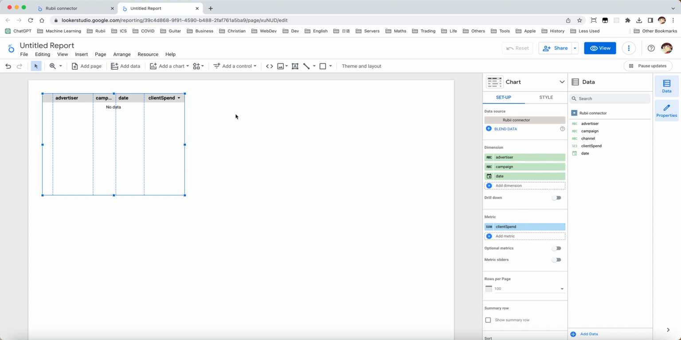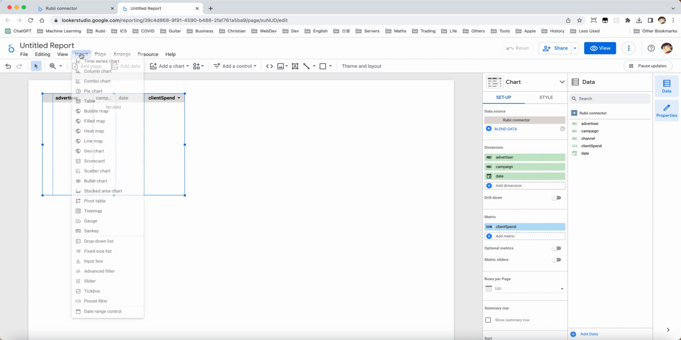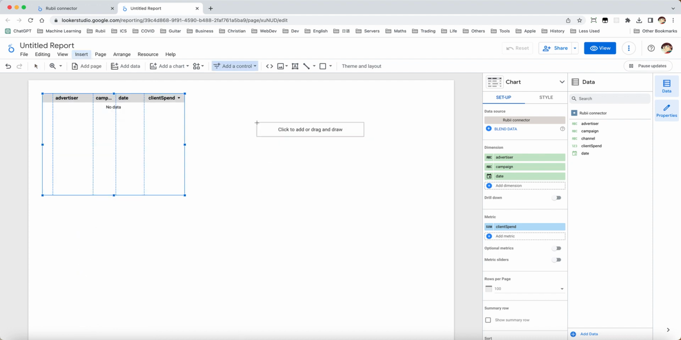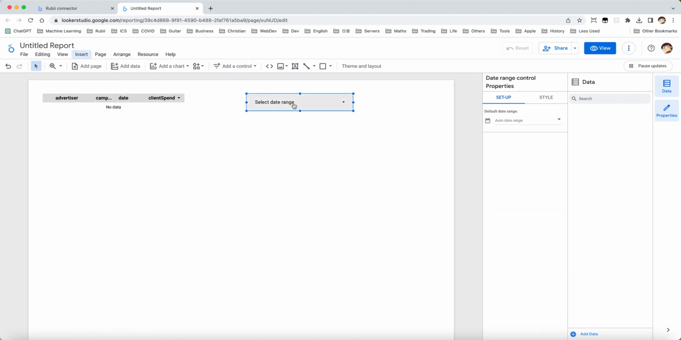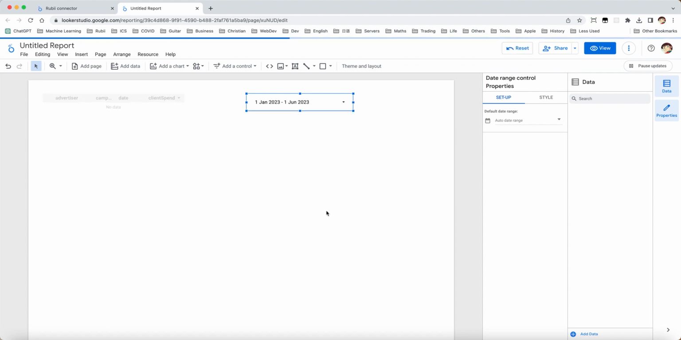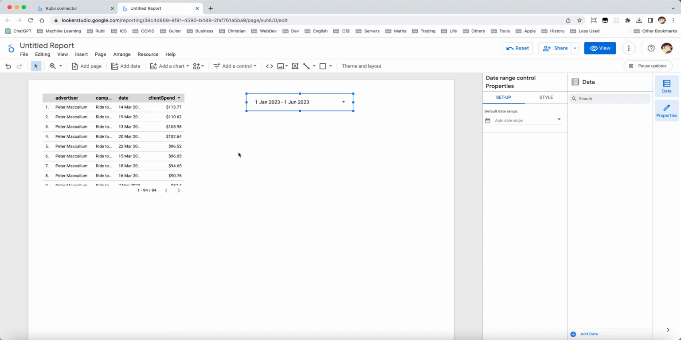Yeah. So at this moment there's no data because we don't have recent data for these fields. But if I add a data range picker, and select some dates, some previous dates. Yeah, here data comes.